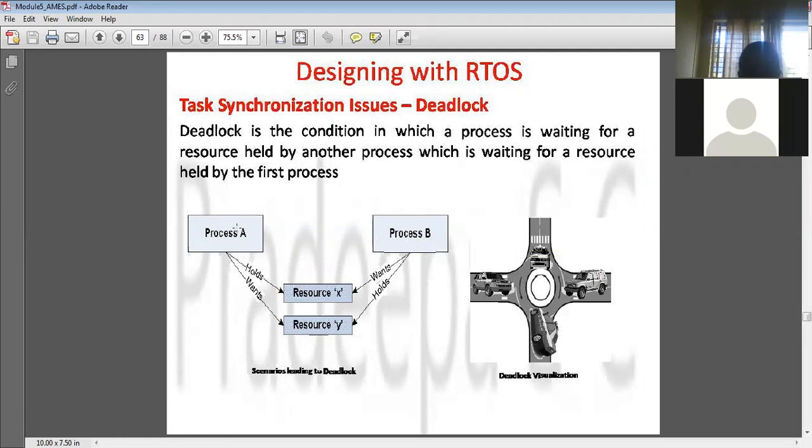So these are the common issues in task synchronization. Whenever two processes are communicating, there should be task synchronization with respect to resource sharing. There should not be any conflict here. If a process is holding a resource, it should release it so that process A can continue with that resource. If that doesn't happen, then the deadlock will happen. So this is one scenario shown here, right?